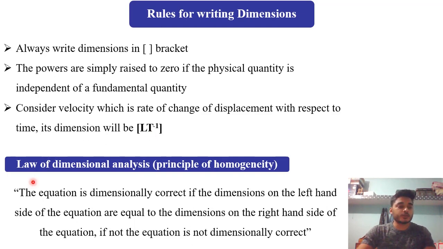There is one law which is very useful in dimensional analysis, which we call the principle of homogeneity. According to this principle, the equation is dimensionally correct if the dimensions on the left hand side of the equation are equal to the dimensions on the right hand side of the equation. If not, the equation is not dimensionally correct.